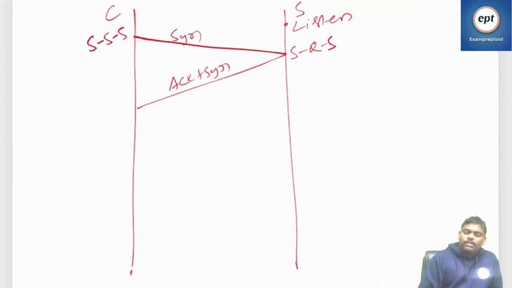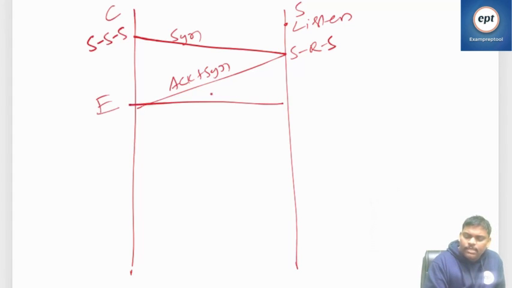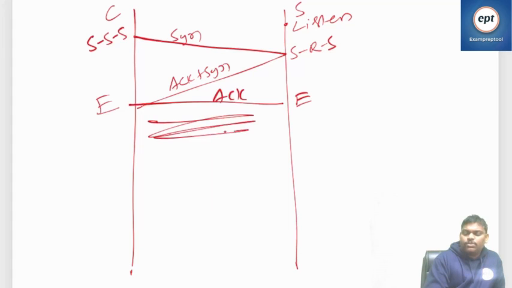In the SYN received state, the server will send ACK plus SYN. Then the ACK means established, so the server goes to the established state. The client will send ACK again, and it is also established. Then data transfer is going on.